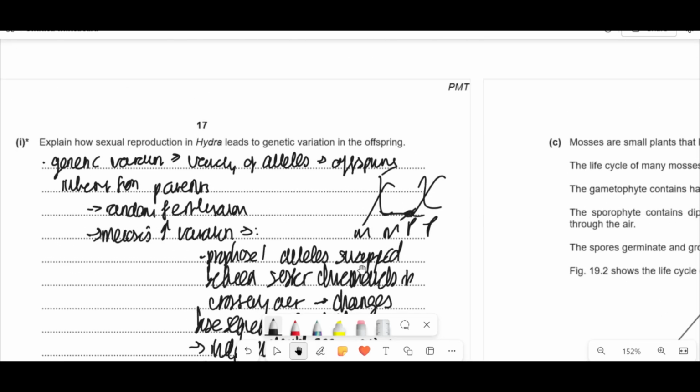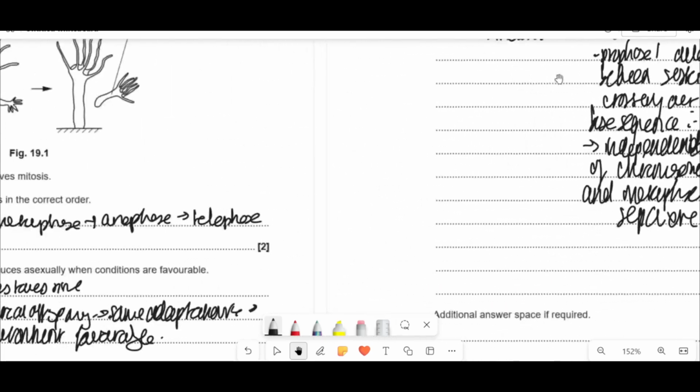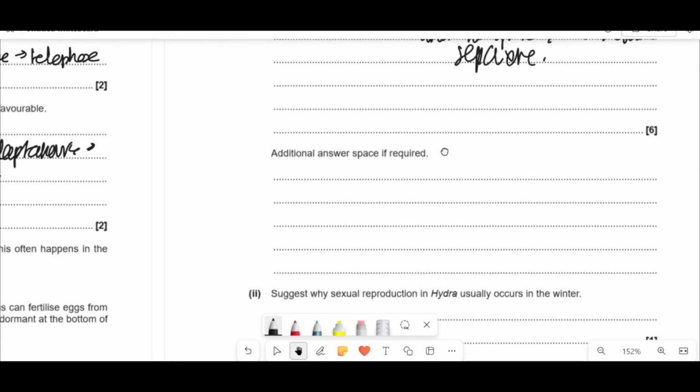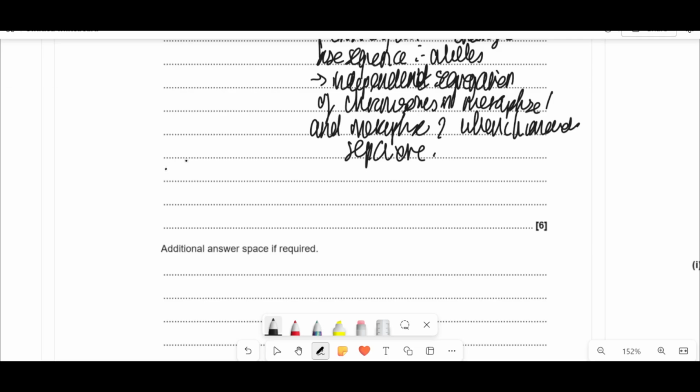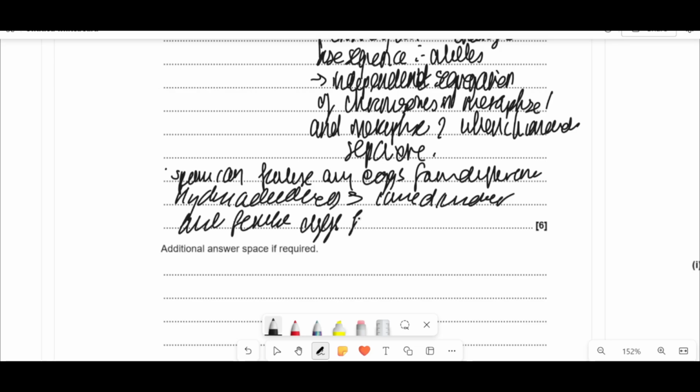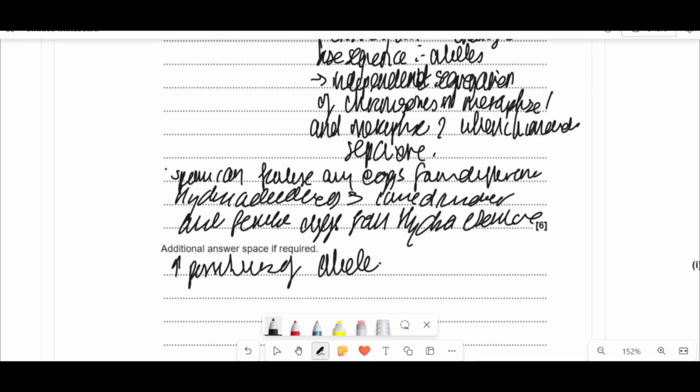We need to look back at the question, because it's saying in Hydra as well. So in the question, you've got to use what the question's hinted at. It's told you that they're releasing large numbers of sperms in water and they can fertilize eggs from different individuals. That's immediately introducing even more variation, because the sperm can fertilize any egg from different Hydra individuals, which means it can be carried in water and fertilize eggs from Hydra elsewhere, meaning increased possibilities of alleles. That's all it's hinting at.